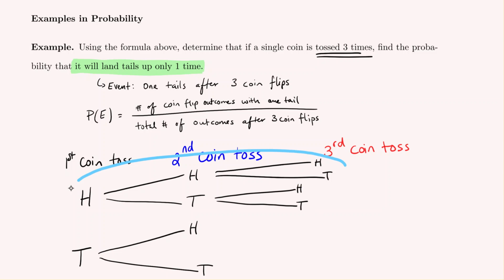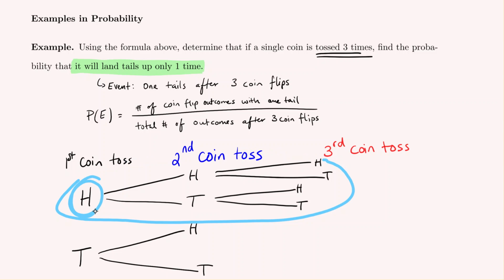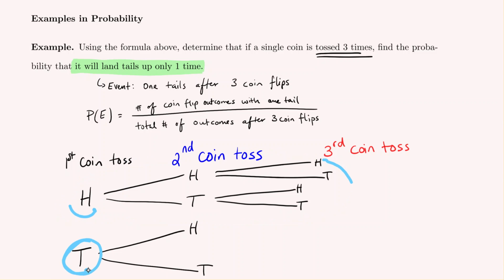Now, this entire tree depended on getting heads for the first coin toss. But we know we could have got tails for our first coin toss, in which case the second coin toss would have been either heads or tails. And then similar to the above, we would have the third coin toss of heads or tails in each of these instances.